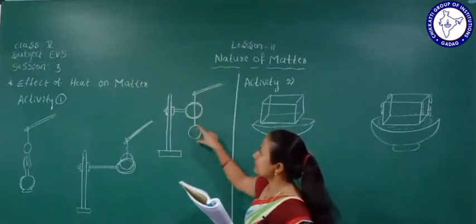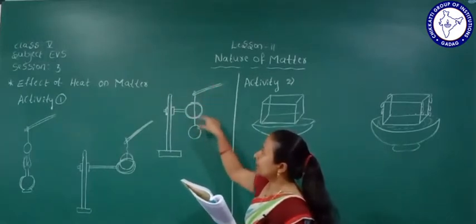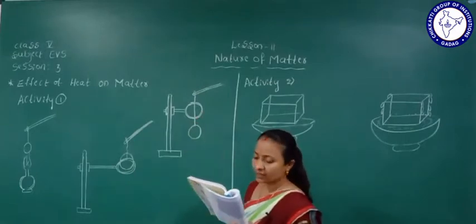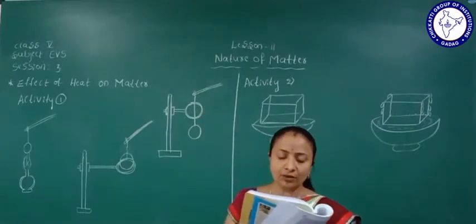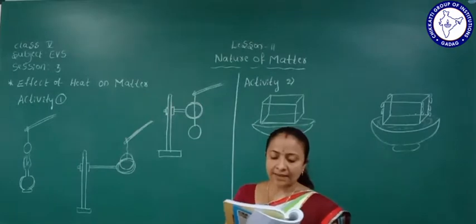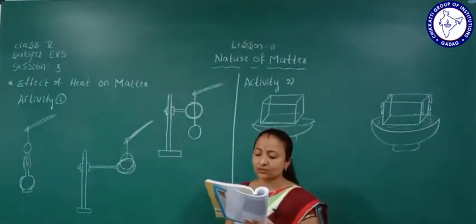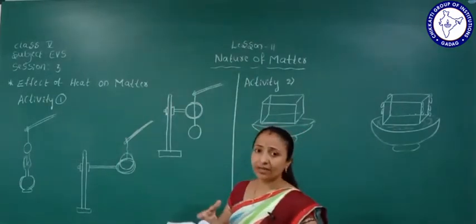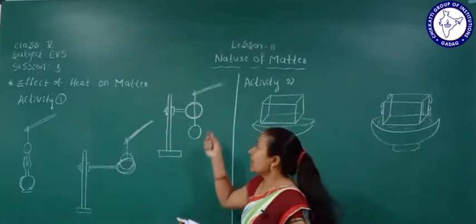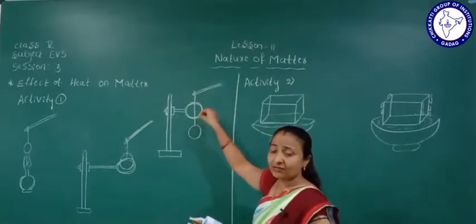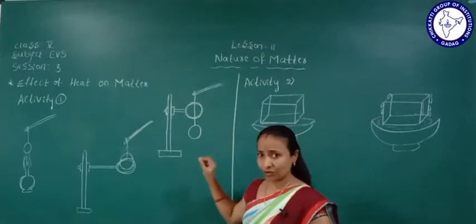Take a pendulum with an iron bob and try to pass it through the ring. We will find out whether it passes through the ring or not.